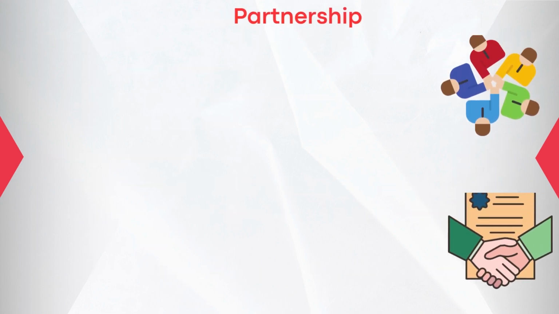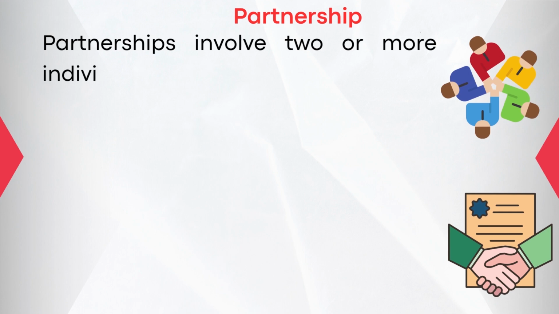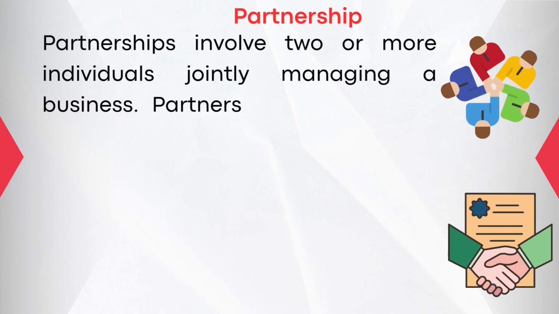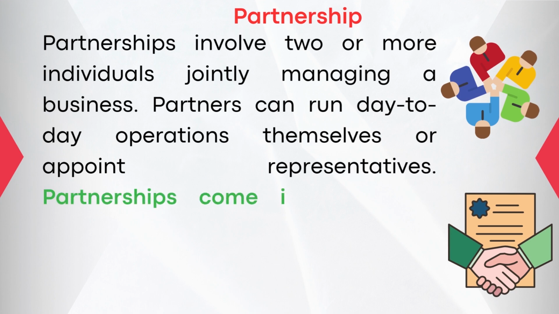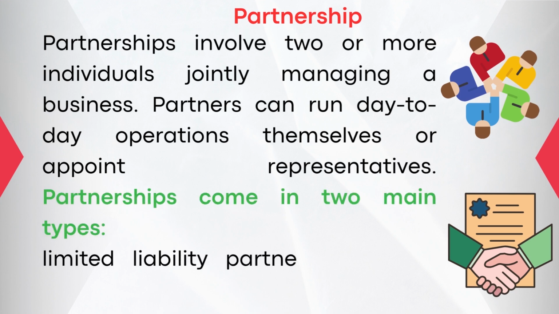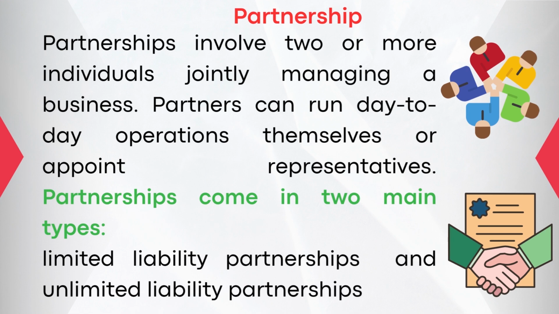Number 2. Partnership. Partnership involves 2 or more individuals jointly managing a business. Partners can run day-to-day operations themselves or appoint representatives. Partnerships come in 2 main types: limited liability partnership and unlimited liability partnership.